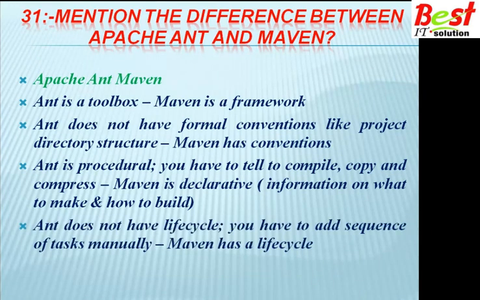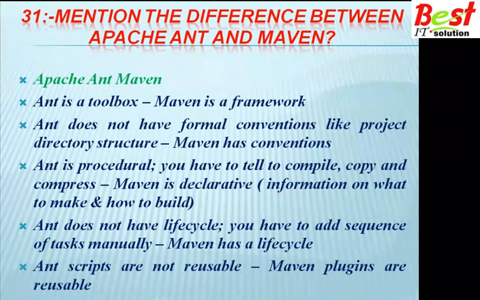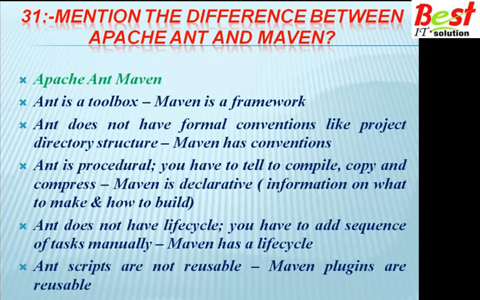Ant does not have a life cycle, so you have to add the sequence of tasks manually, but Maven has a life cycle. Another difference is that Ant scripts are not reusable, you cannot reuse them. Maven plugins are reusable.